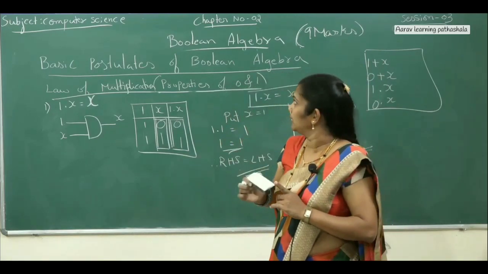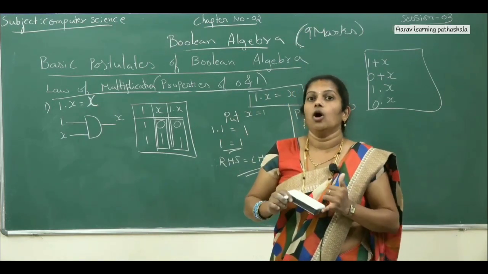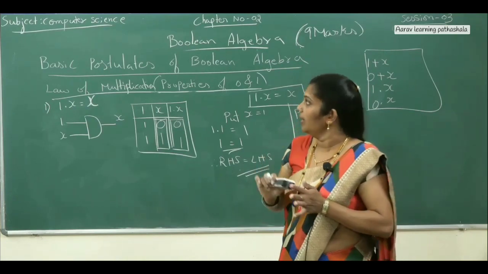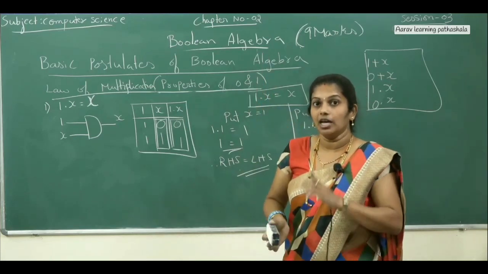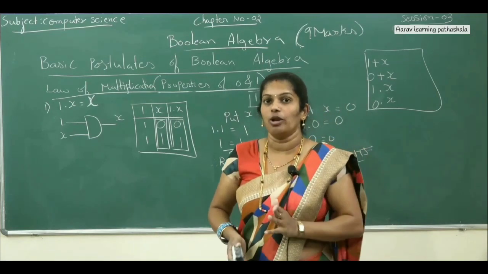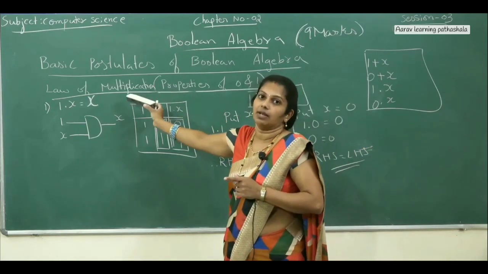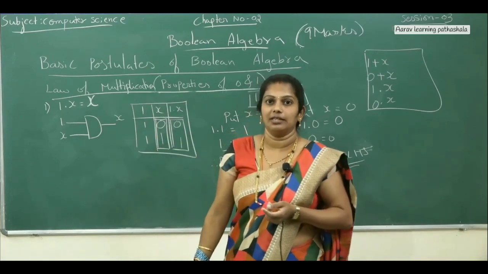Before that, I am going to recall whatever we have explained in this chapter till now. That is all the logical gates, their symbols, Venn diagrams, truth tables, as well as the basic postulates. Postulates are nothing but the rules and regulations, the formulas which we have to follow. Under that, the law of addition as well as the law of multiplication. The remaining things we will explain in the next class.